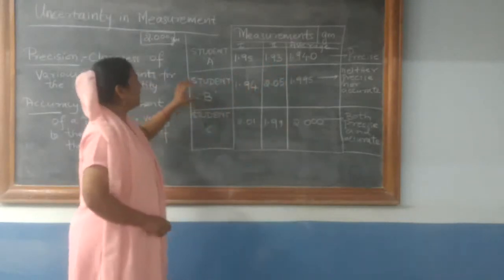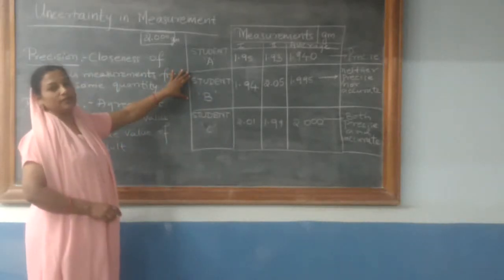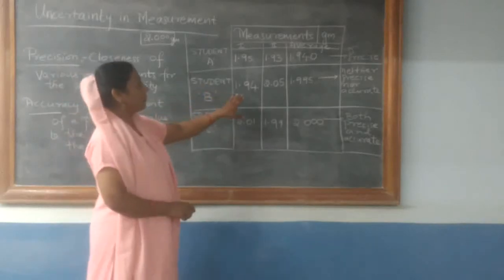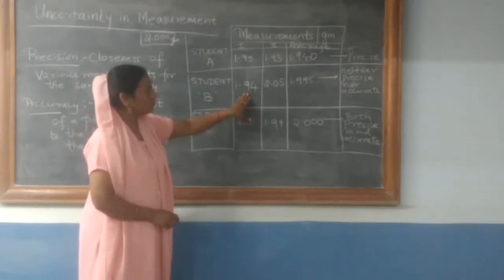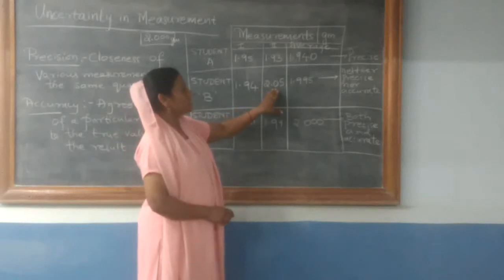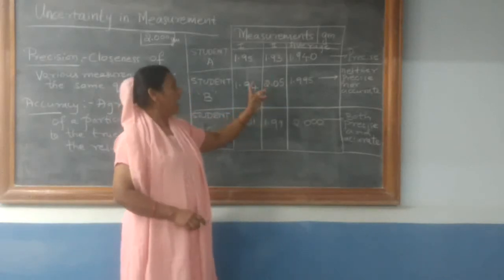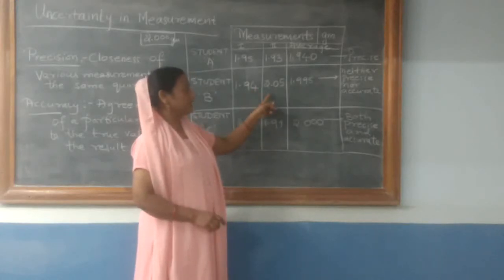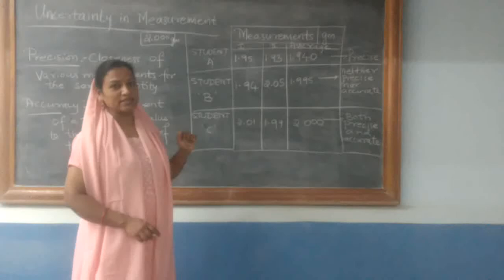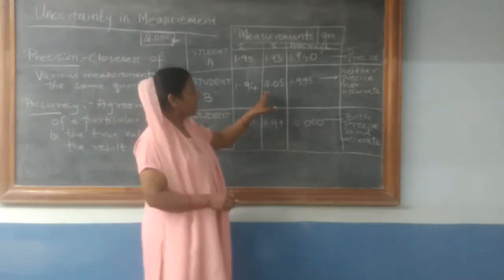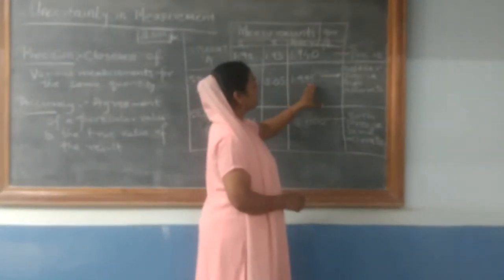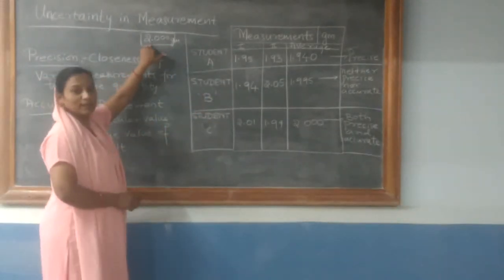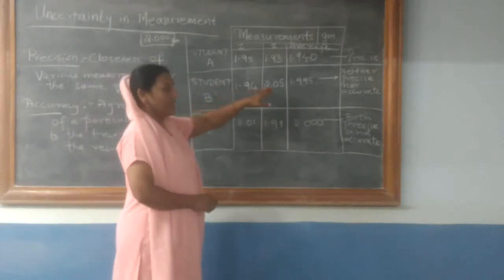Now coming to the next student, student B. The same measurement in terms of gram is taken by him and reported as 1.94 gram and 2.05 gram. Are these readings close to each other? No, they are far away from each other. Therefore, they are not precise. Then if you take the average of this, it is 1.995. Is it accurate to the true value, that is 2.00 gram? No, it is not accurate either.